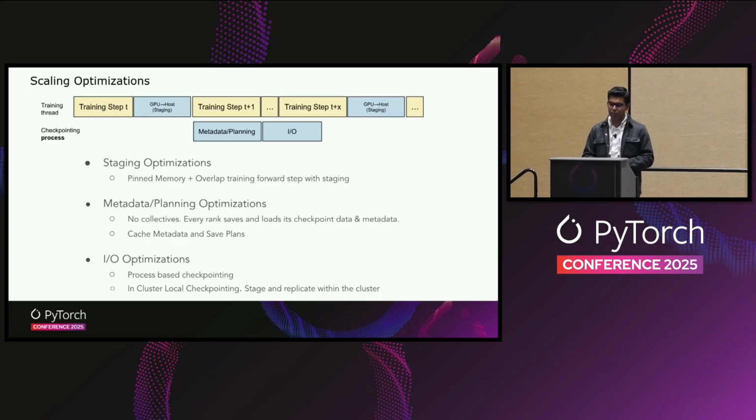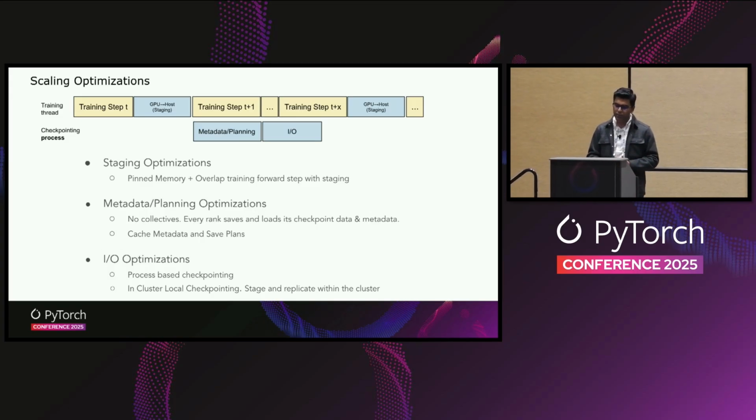For the planning step, we introduce rank local checkpointing, where every rank saves and restores its own data and metadata. Another interesting idea is that across different versions of the checkpoint, the metadata that describes the checkpoint does not change. So we can cache the metadata in all these runtime objects, and we can amortize the metadata preparation cost across different checkpoint saves.